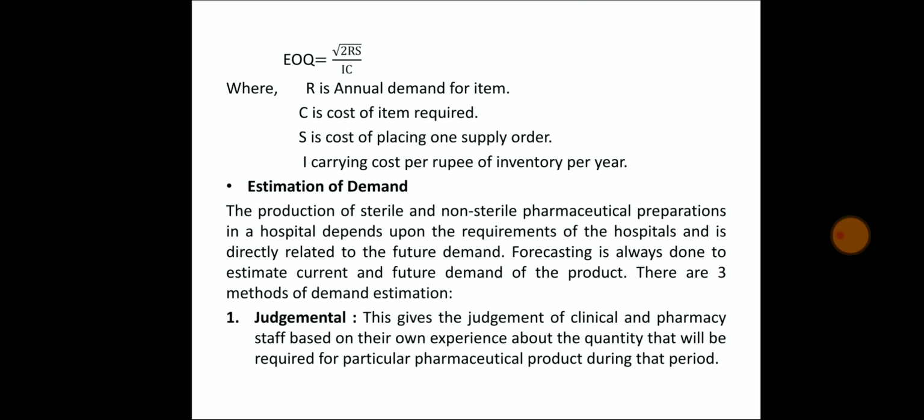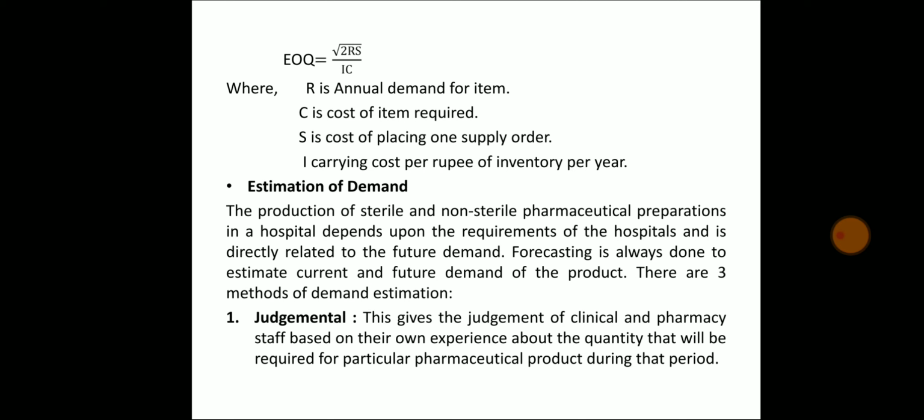Next is estimation of demand. How do we make estimation of demand? The production of sterile and non-sterile pharmaceutical preparations in a hospital depends upon the requirements of the hospital and is directly related to the future demand.